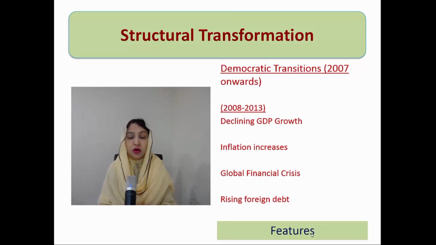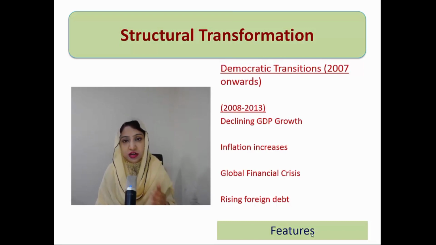Now these 10 years we will divide into 2 different time periods because of 2 different political governments, or variation you could say in the economic indicators. First of all, we'll mention the features of 2008 till 13 and then 13 till 2018.